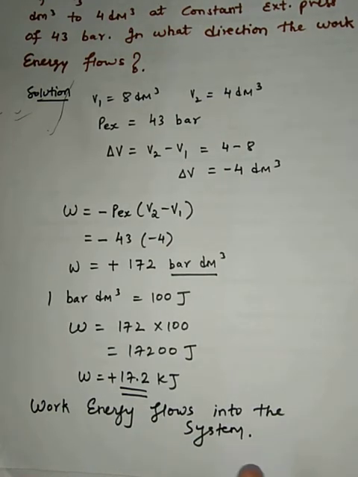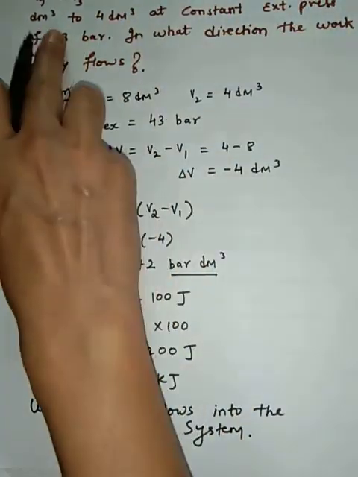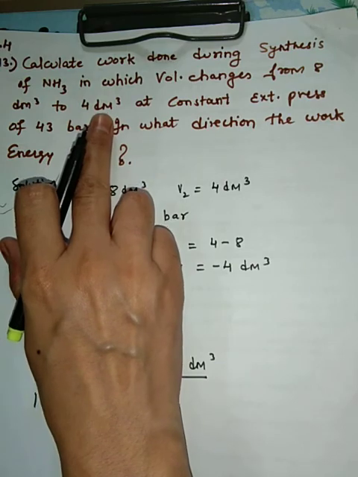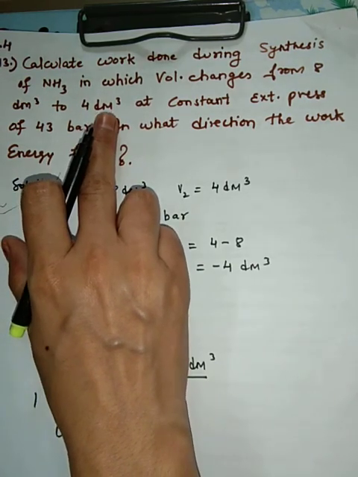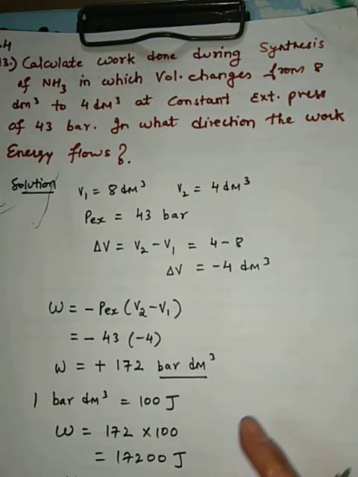Here you can say that volume changed from 8 dm cube to 4 dm cube. Because it went from 8 to 4, this was compression. And work done during compression will be positive. In expansion, it comes negative.